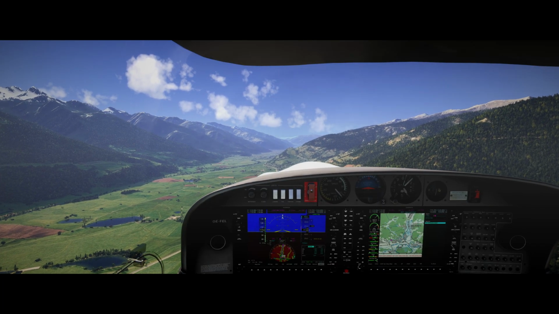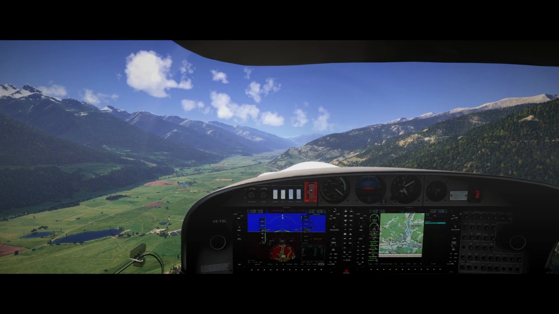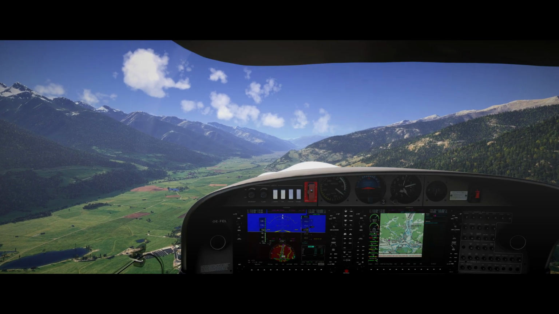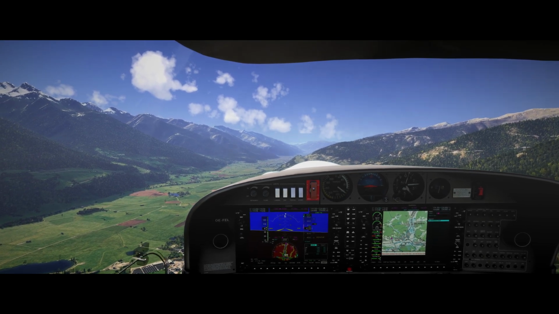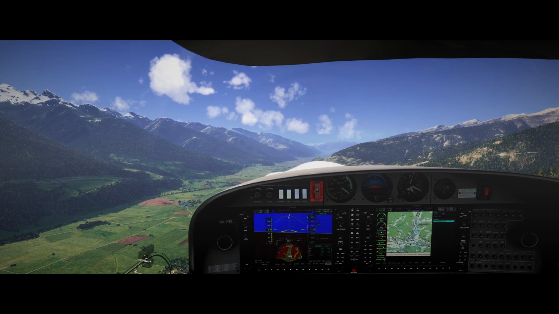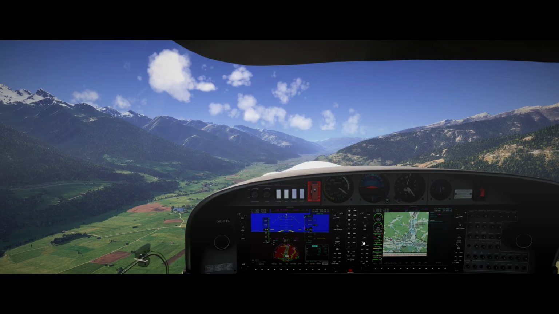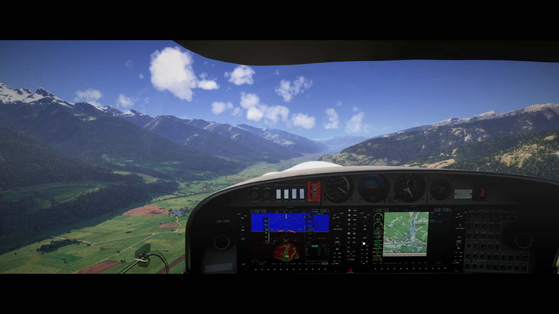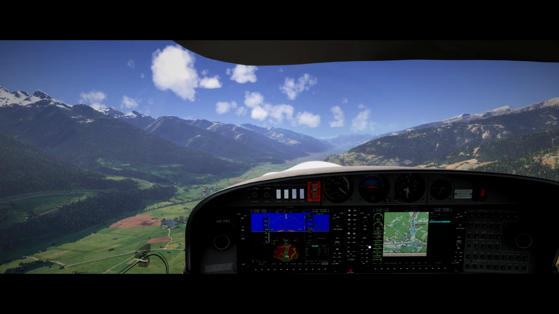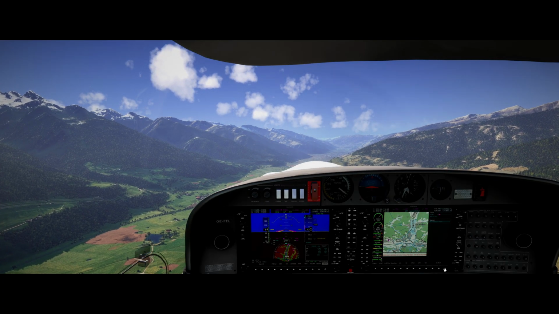Okay. Let's increase our altitude to 8,500. And I will somehow have to find out what kind of graphical bugs I am experiencing here. So let's have the autopilot on. Heading is going straight ahead. Heading mode on. Very good.